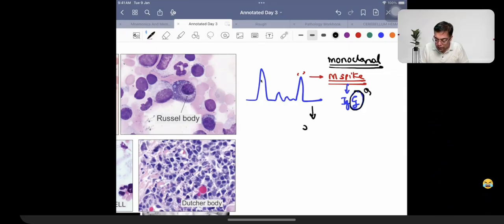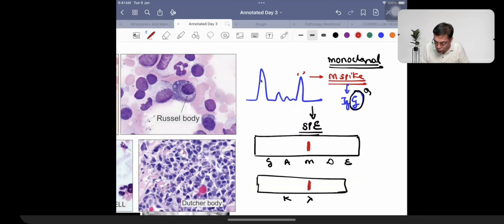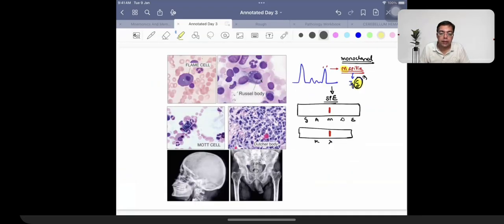So what was the question given in the exam? Serum protein electrophoresis का pattern दे दिया था आपको. So in that you are going to be given a picture like this. Different patterns G, A, M, D, E. And similarly, you can be given a picture in the exam which talks about kappa, lambda. If you remember 2024's question, they had a big band over here. So multiple myeloma associated with overproduction of IgM was given in the exam question. Most of the patients, multiple myeloma में जिनके अंदर antibody होती है, that is going to be IgG. M spike IgG. Right? This is what you need to remember.